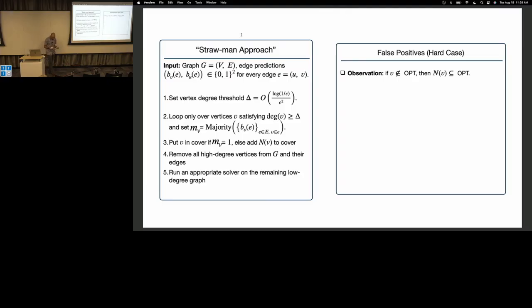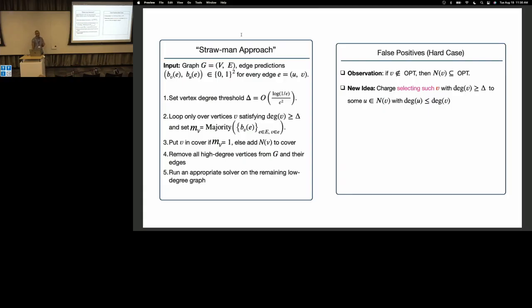So far, what I've talked to you about is that we haven't used any structure of the vertex cover problem. I've been talking in a very abstract way about problems about graphs and edges and so on. But now let's focus on the vertex cover problem. What is one nice thing about it? Well, it's a very simple observation: if a vertex is not in the cover, all of its neighbors must be in the cover. Otherwise, you won't cover the edges. So it's a very simple observation.